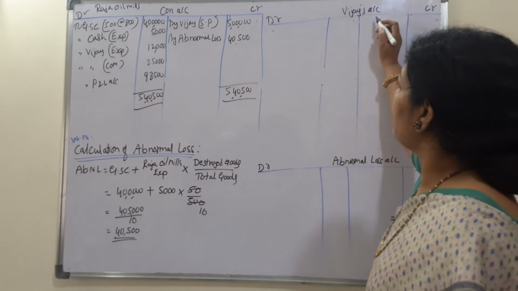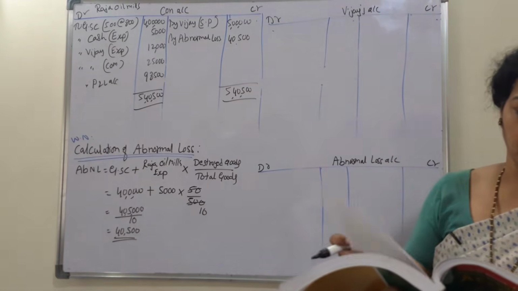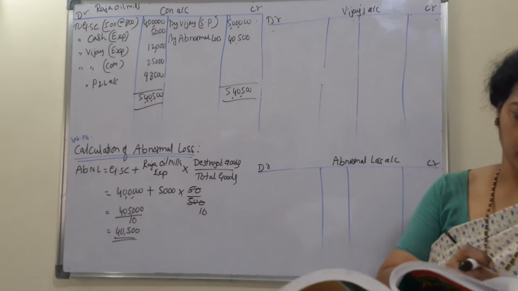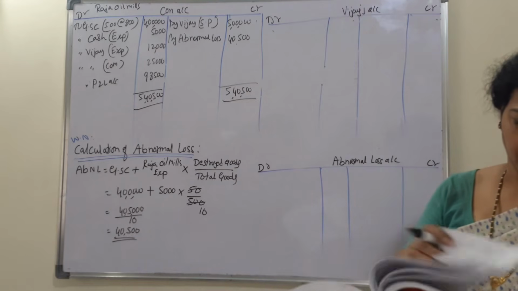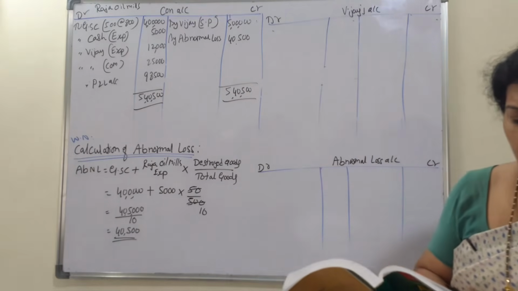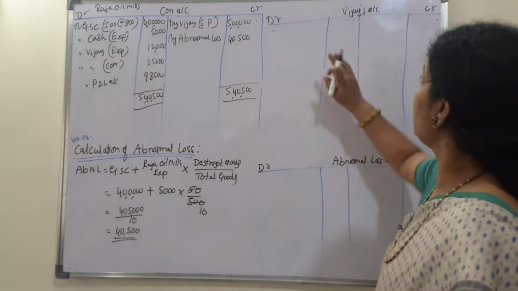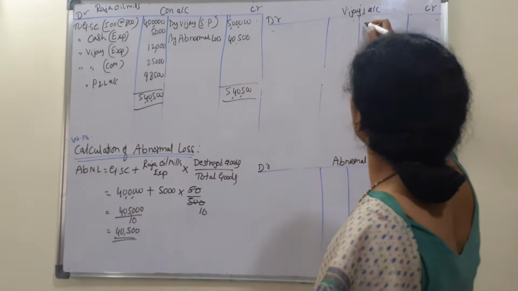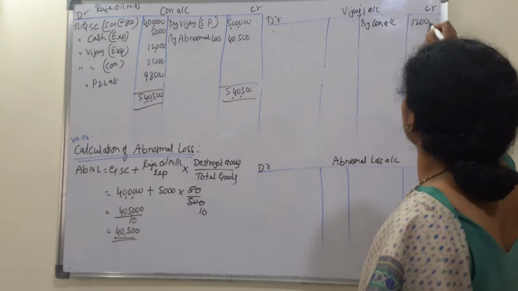Consignee's account is here. Let me check whether any other things are given related to the problem. Yeah, got it. Nothing else, that's all, a simple problem only. Okay, so first we are opening Vijay's account. Debit to credit, credit to debit. So to credit, by consignment account, Vijay expenses 12,000.